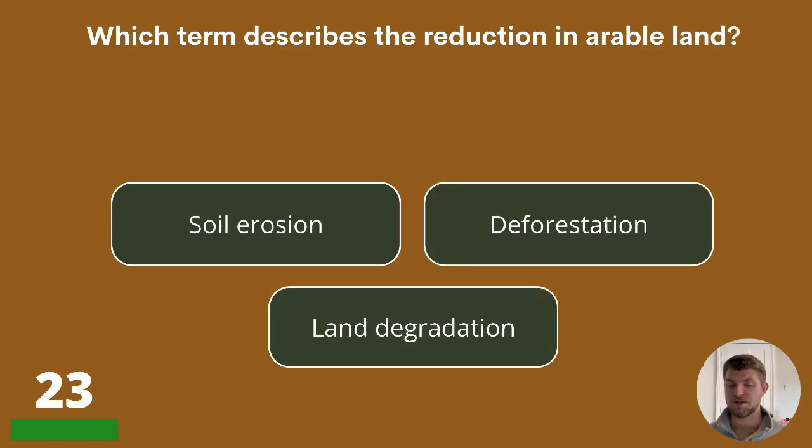Which term describes the reduction in arable land? Soil erosion, deforestation, or land degradation?